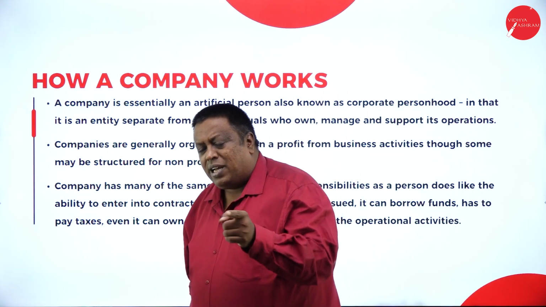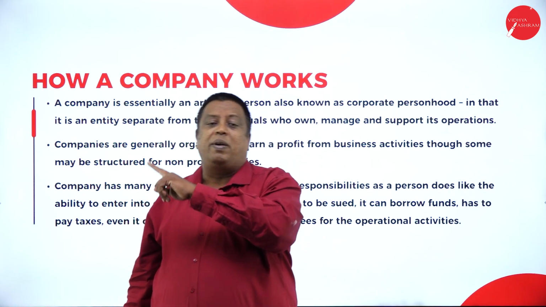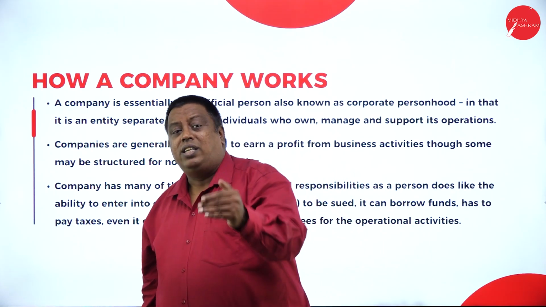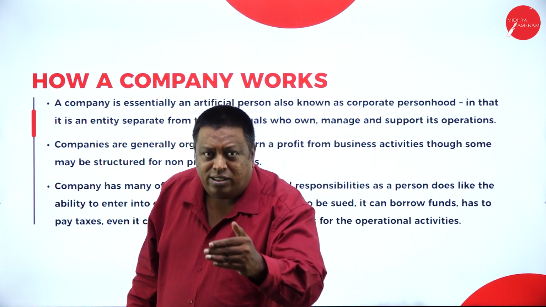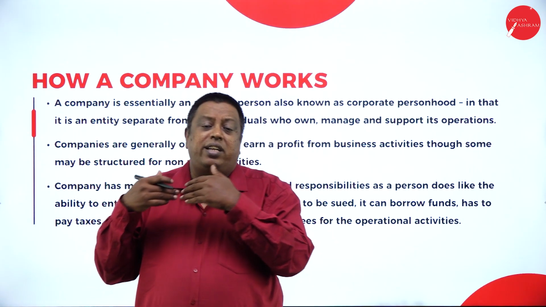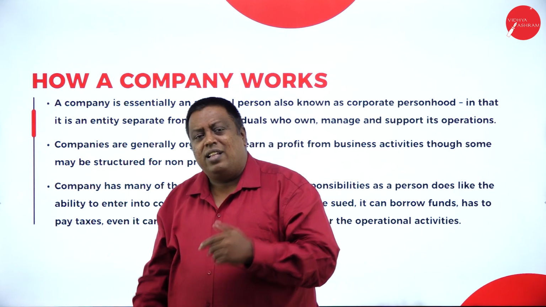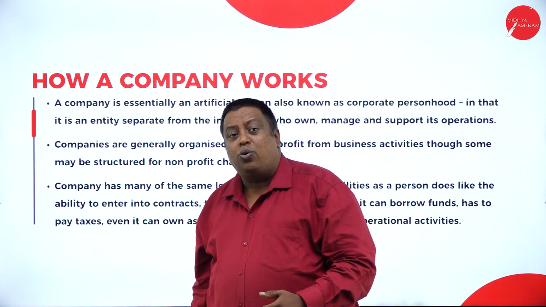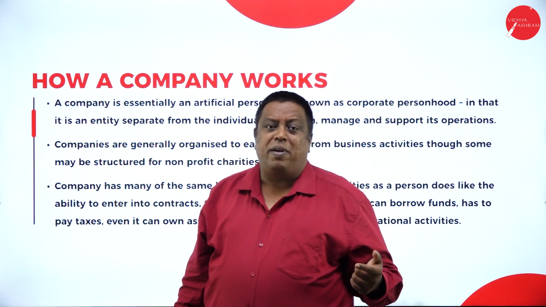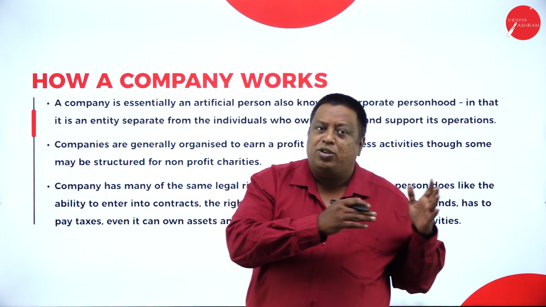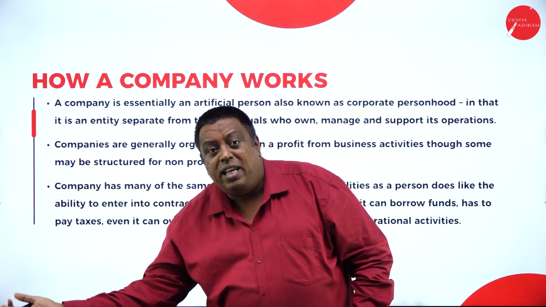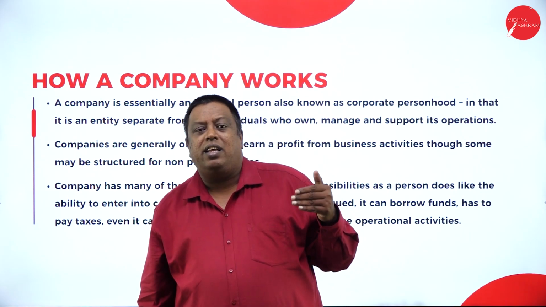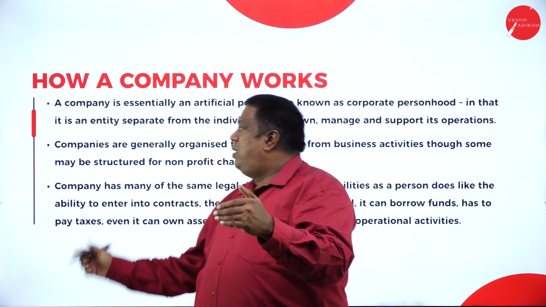A company is a legal entity which has legal rights and obligations. It means that a company can enter into a contract, just as an individual enters a contract with a third party. In the same way, the company can enter into a contract with any outsiders. The company can sue outsiders for non-payment or for delay in completion of a project, or the company can be sued by an outsider for a default, or if we have not completed the project on time. This is the concept we have here.